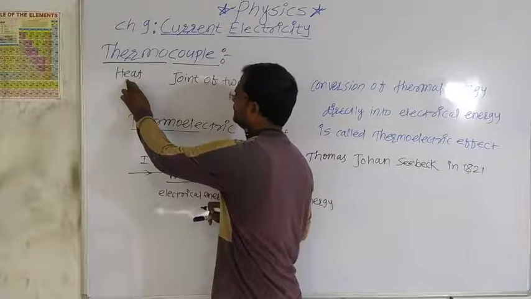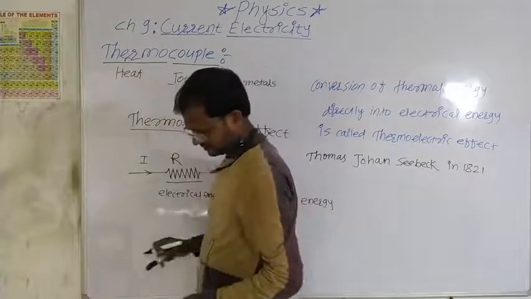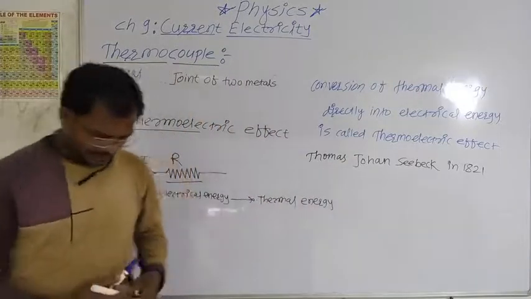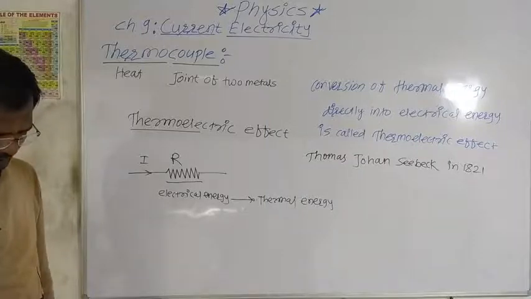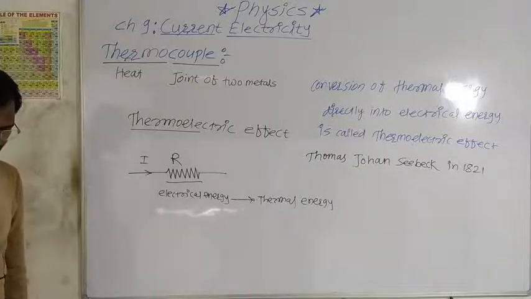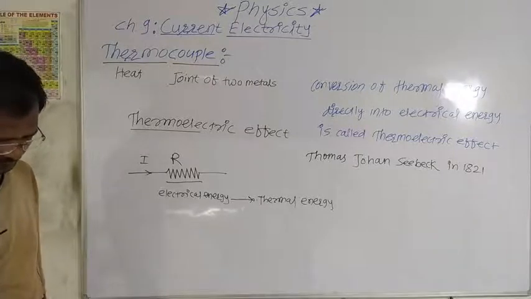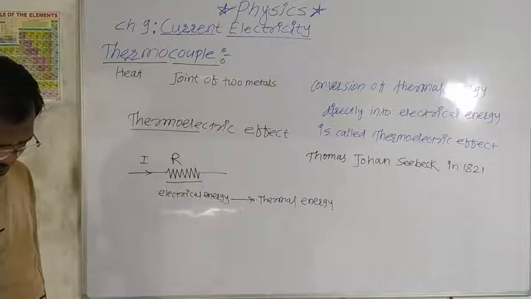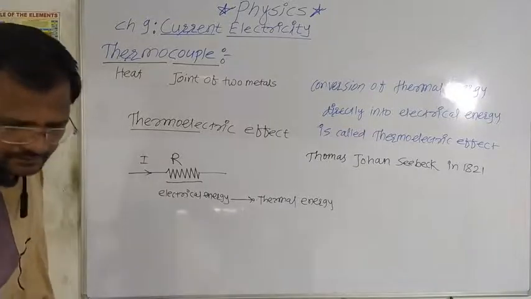Thermo means heat, and couple. Couple means joint of two metals. In this thermocouple, if two different metals are joined to form a closed circuit or loop, and the junctions are kept at different temperatures, a small EMF is produced and the current flows through the metal.